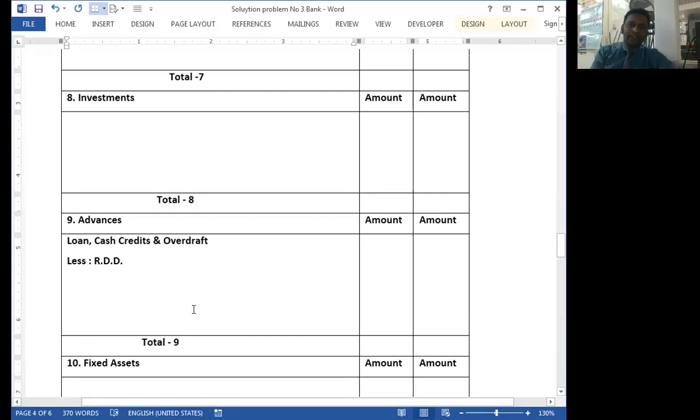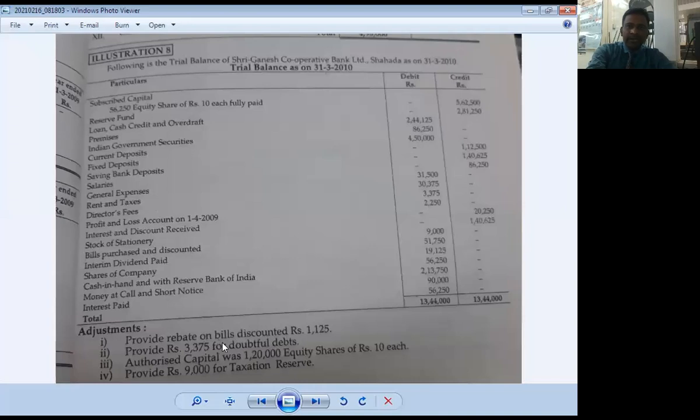Okay, less RDD. Sorry, extremely sorry. I just typed this sentence wrongly. We have one adjustment, rebate on bill discounted. Sorry, this adjustment is related with the interest earned. Extremely sorry. RDD is the adjustment related to the loan, cash credit and overdraft. Okay.